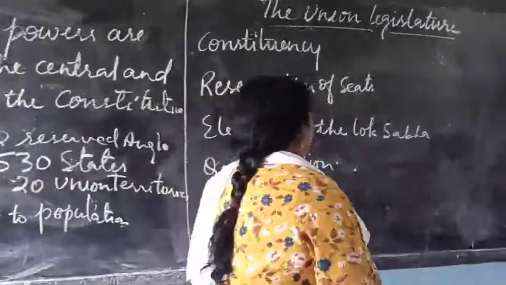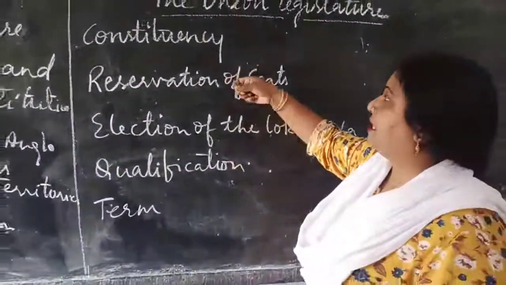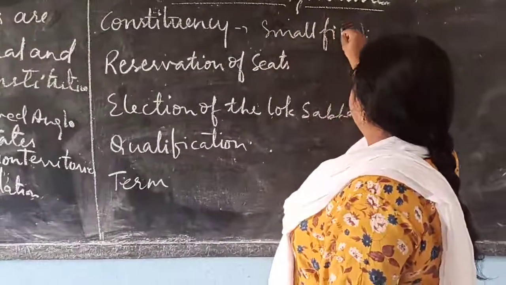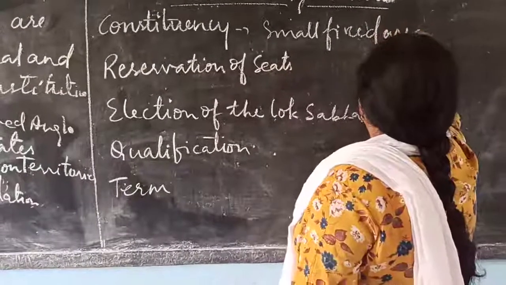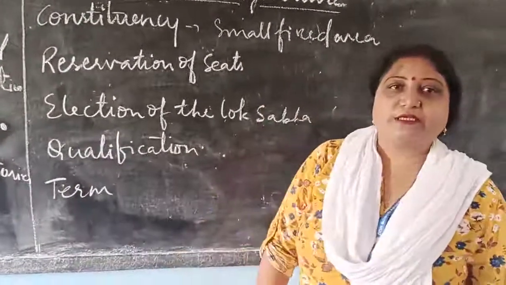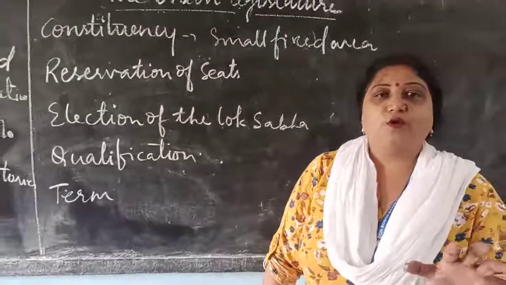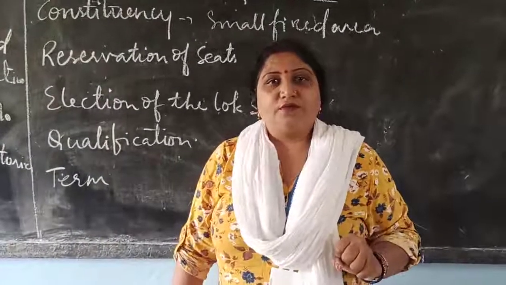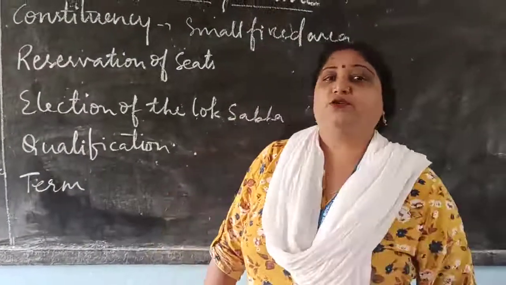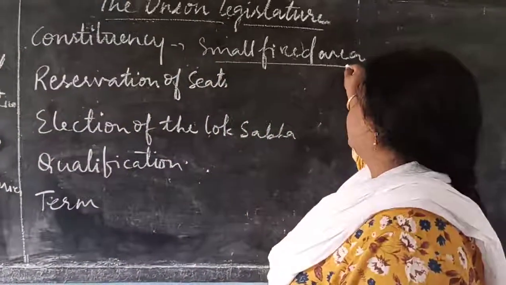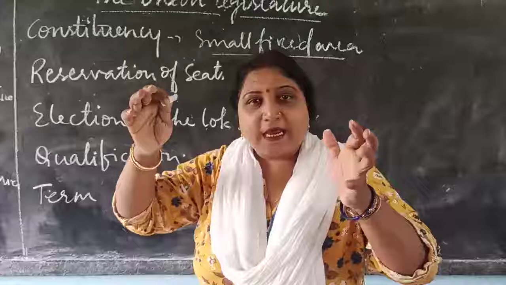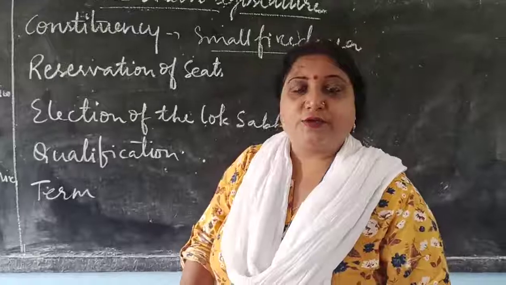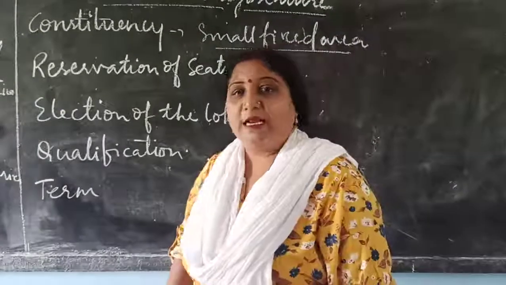The next topic which you have to remember, what is constituency? Constituency is a small fixed area for an election purpose. The whole country is divided into constituencies for the election purpose. So each state, each district is divided into fixed areas. That is called constituency and this is done for the smooth election.